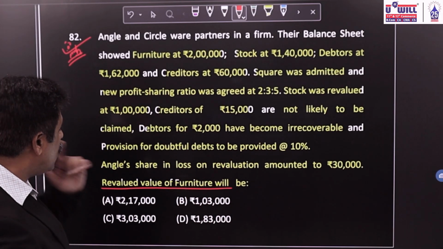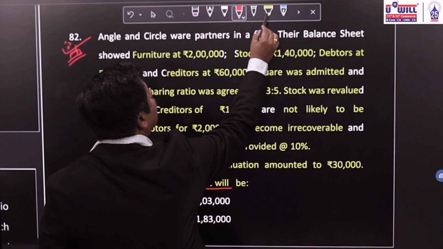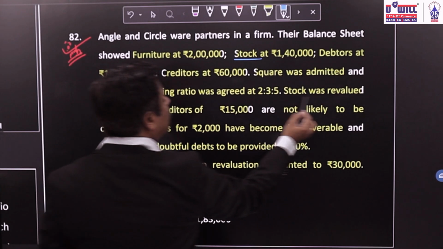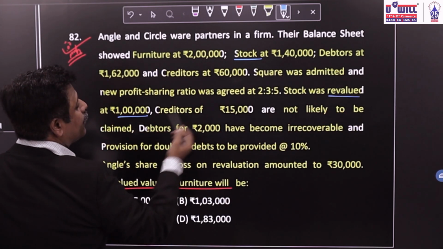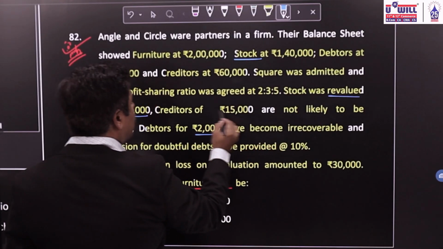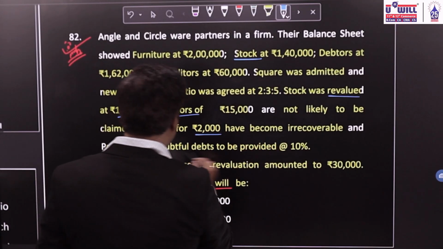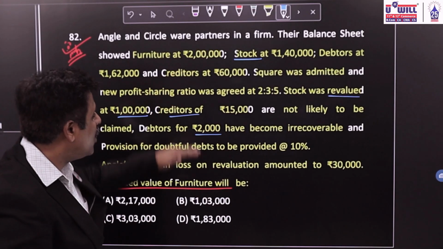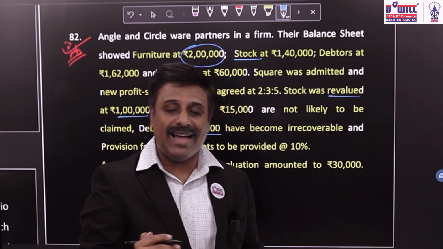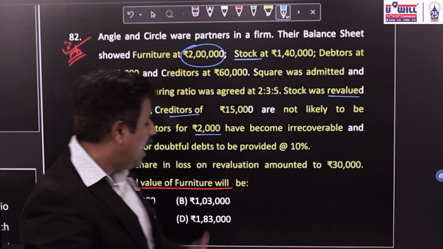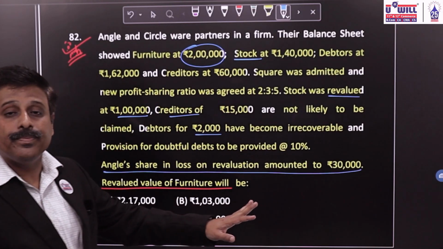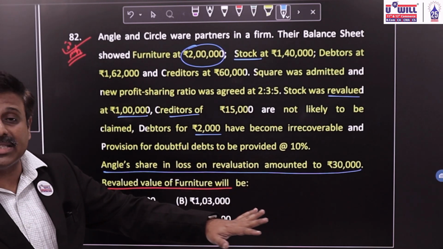Why? Because you all can see over here that information is given to you that stock was revalued at 1 lakh. Then debtors, it is given that 2,000 has become irrecoverable. Creditors information is given to you. Even provision for doubtful debts is given to you. For furniture, which is of 2 lakh rupees, no information is given. Is it valued more or is it valued less? And even Angel's share in loss of revaluation is given to you.